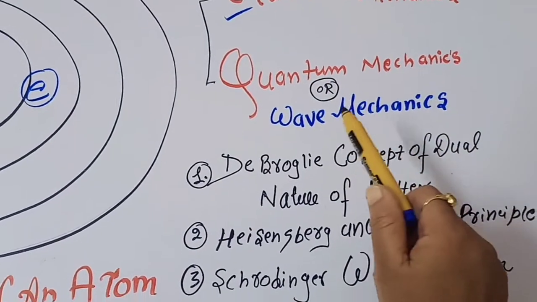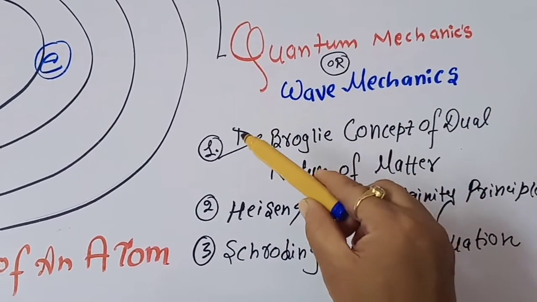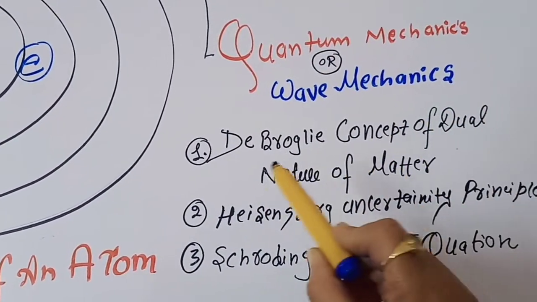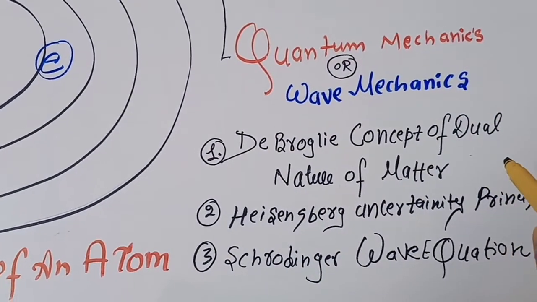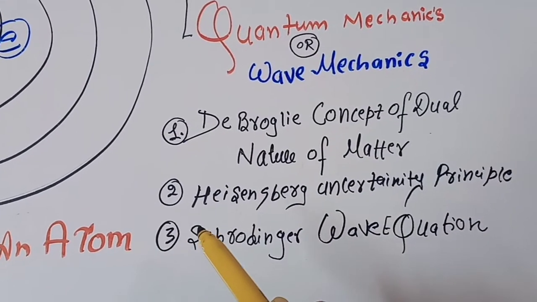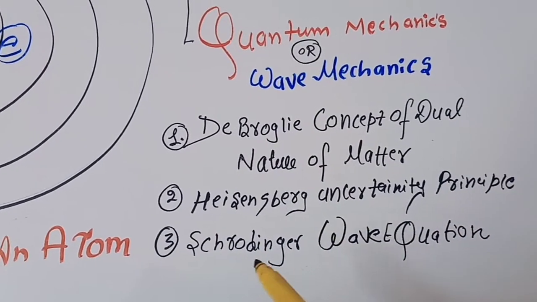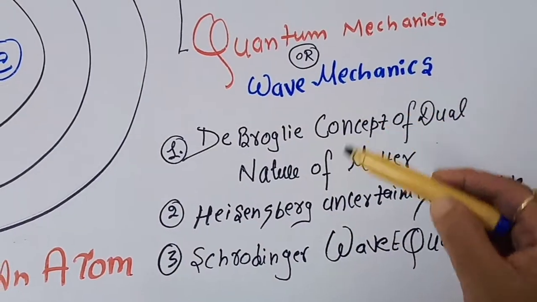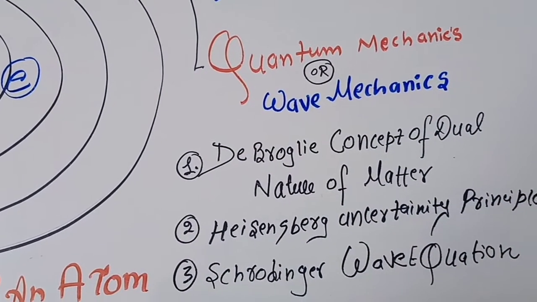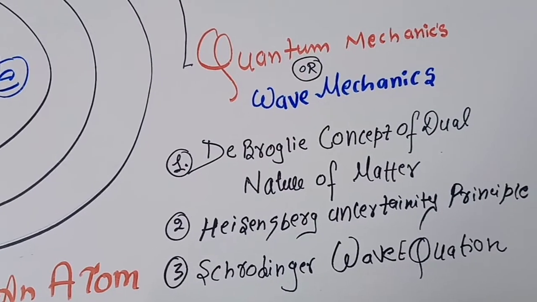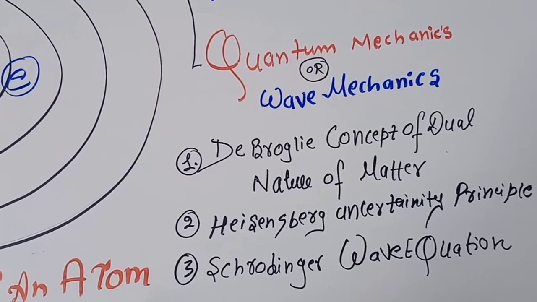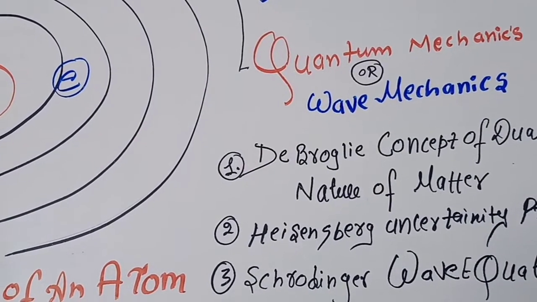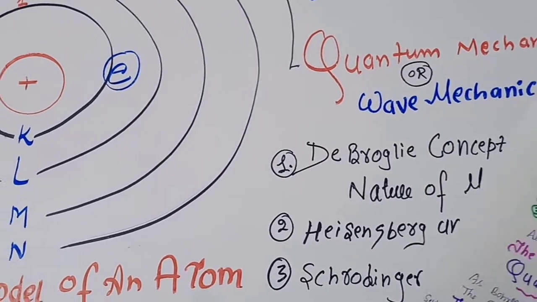It is also termed wave mechanics, and the three main principles which make up quantum mechanics are: first, the de Broglie concept of the dual nature of matter; second, the Heisenberg uncertainty principle; and third, the Schrodinger wave equations. All these three make quantum mechanics a very important branch of chemistry. So students, we are starting today's lecture, that is the wave mechanics or the wave mechanical model.